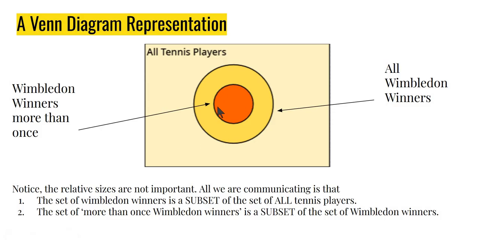And this inner red circle is again fully contained in the outer yellow circle, which is again logical because all players who have won Wimbledon more than once clearly have won Wimbledon, which means they are a part of this set as well. So, the MTO winner set is a subset of the bigger set. Very interesting concepts, which you will encounter a lot in mathematics as you move forward.